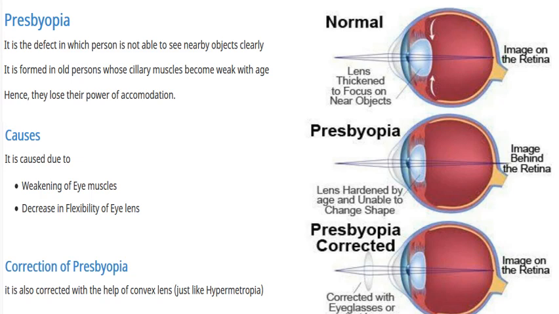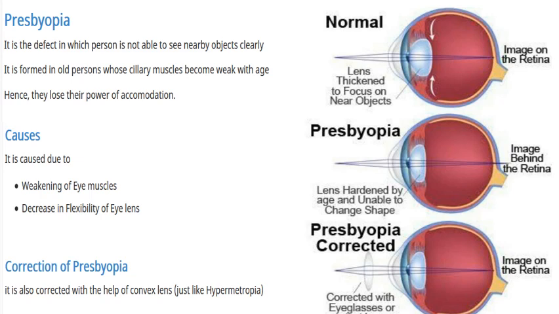The next defect of vision is presbyopia. It is a defect in which a person is not able to see nearby objects clearly. It is found in old people, where the ciliary muscles become very weak with age. Hence they lose the power of accommodation in old age. Due to the ciliary muscles becoming very weak, the eye lens becomes inflexible. The eye loses the power of accommodation. Because of this, an old person cannot see nearby objects clearly. This leads to a defect called presbyopia.